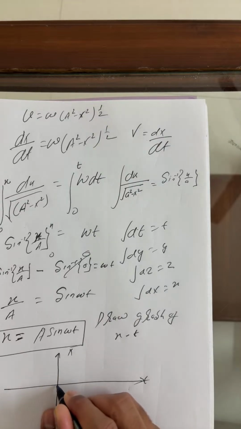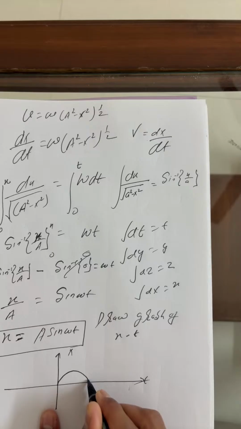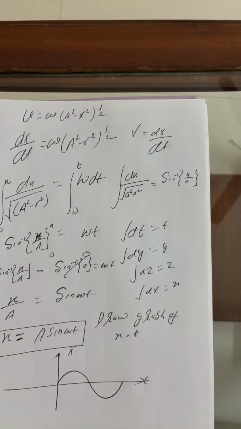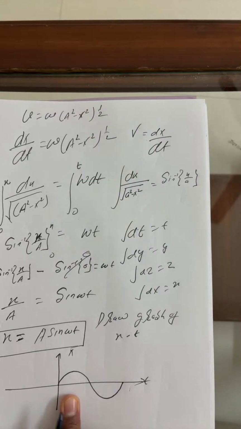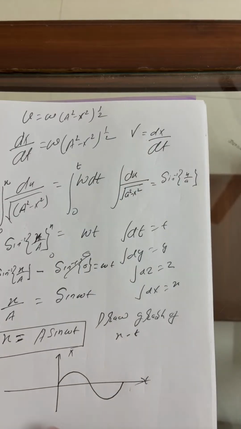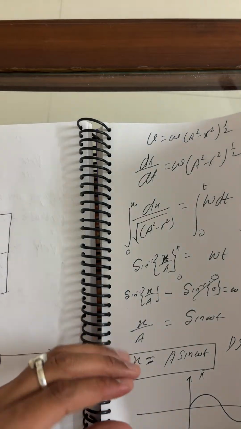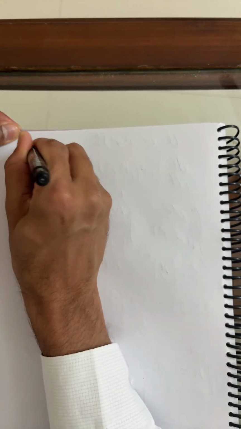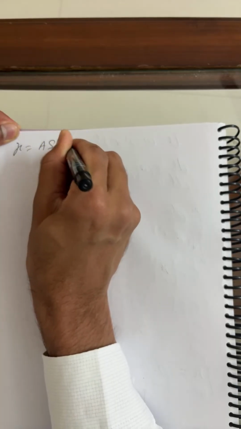The sine function always starts from the origin, so the initial point is the origin. This is x as a function of t. x is A sine omega t, which I wrote: x equals A sine omega t.